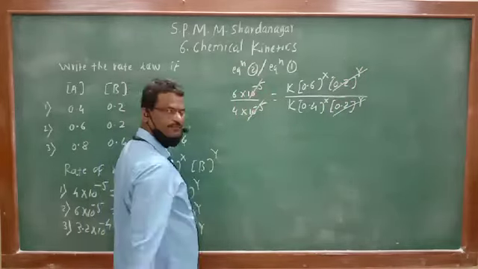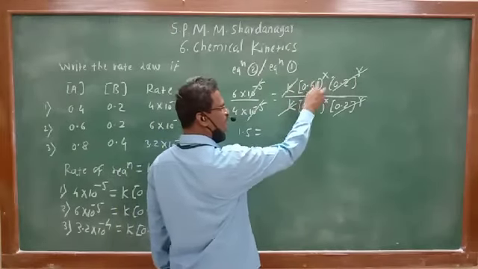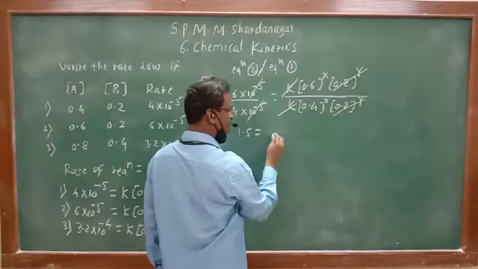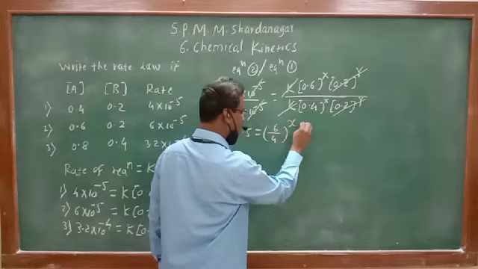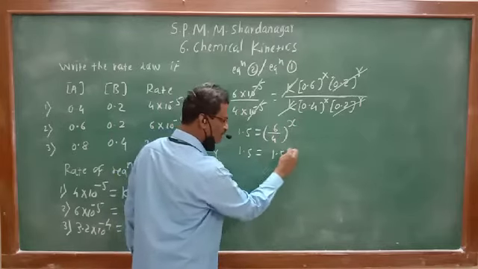6 upon 4 is 1.5. K also cancels. So 0.6 upon 0.4 raised to X means 6 by 4 raised to X, which is also 1.5 raised to X. So 1.5 is equal to 1.5 raised to X. What is the value of the power here? 1.